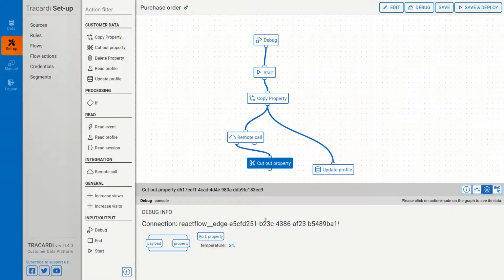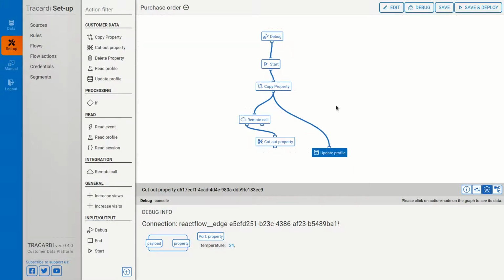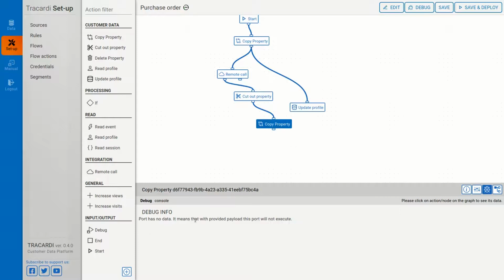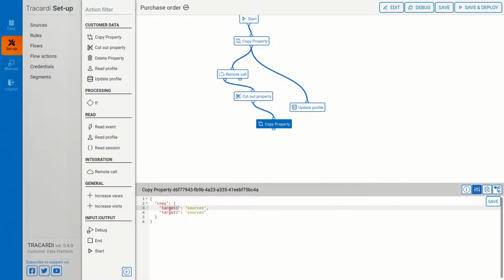Here we go, we've got temperature, and now we can add it to profile. Here we go, just profile, let's add it to profile properties, public weather, okay, and not event. Payload, content.